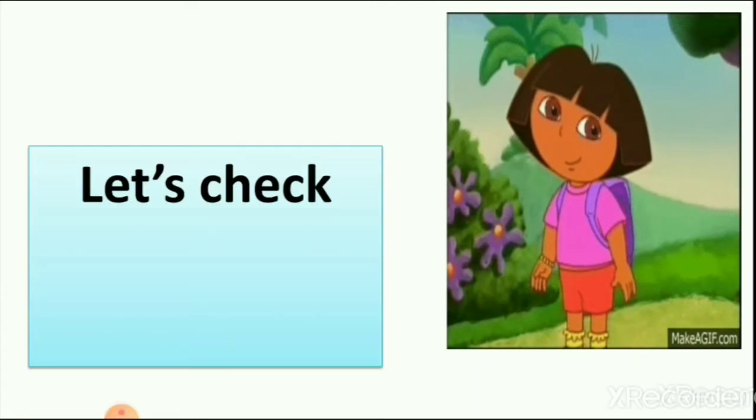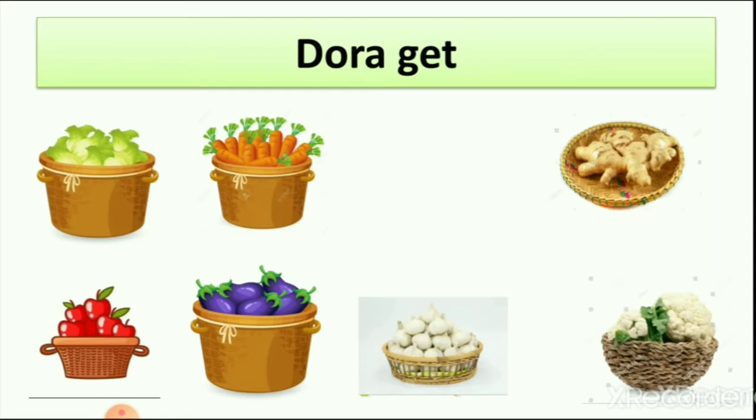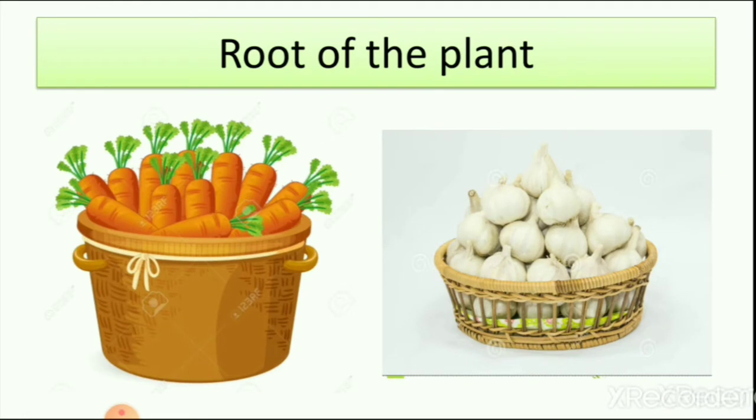Then let's check what she got. Dora got cabbage, carrot, ginger, garlic, cauliflower, apple and brinjal. Then we told her that carrot and garlic are roots of the plant.